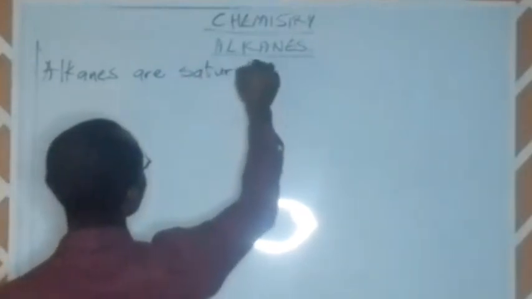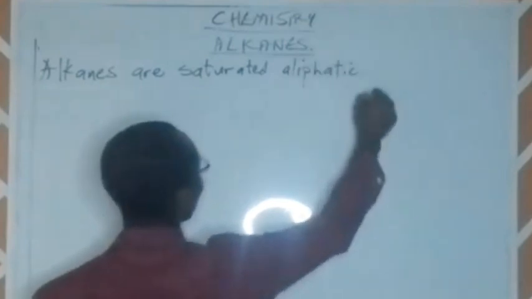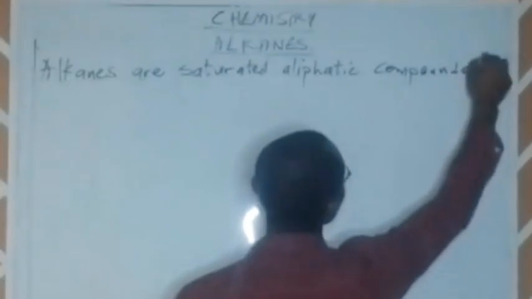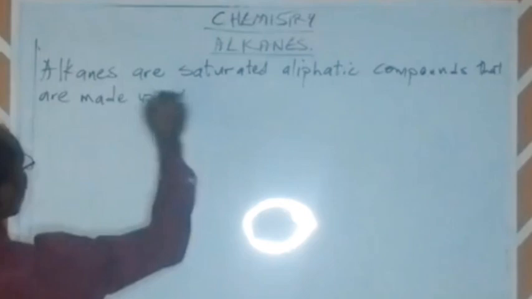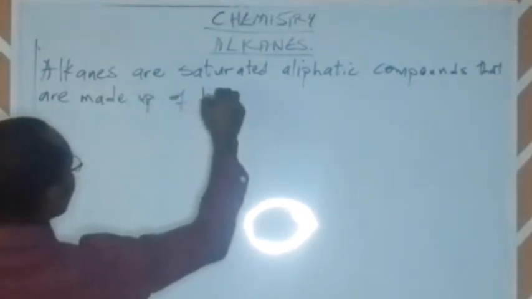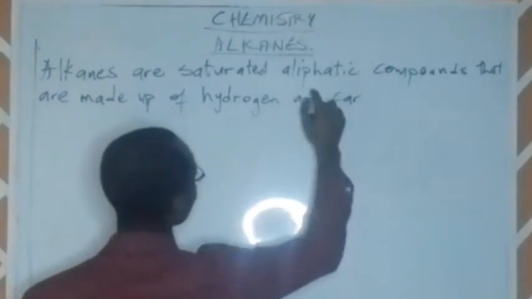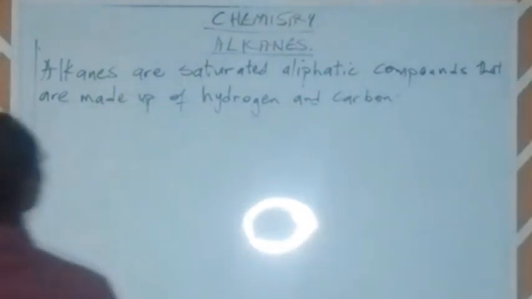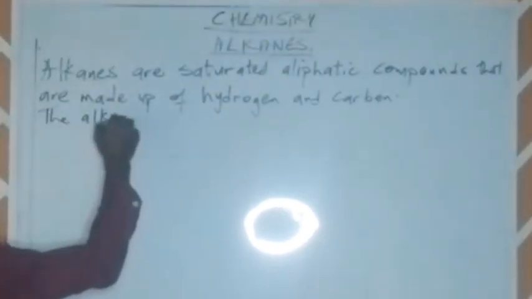Saturated aliphatic compounds that are made up of hydrogen and carbon. These substances, the alkanes,